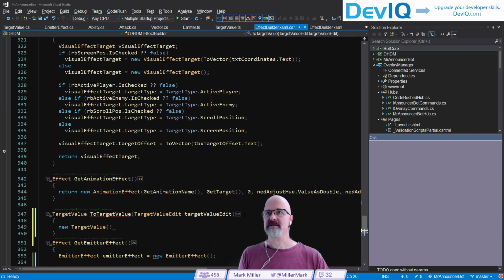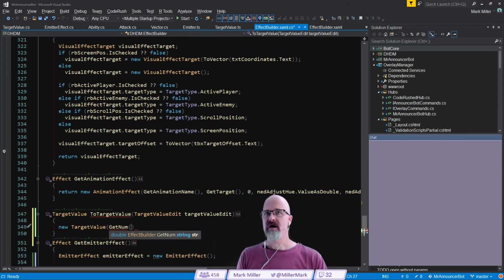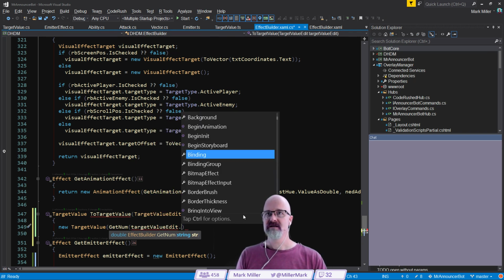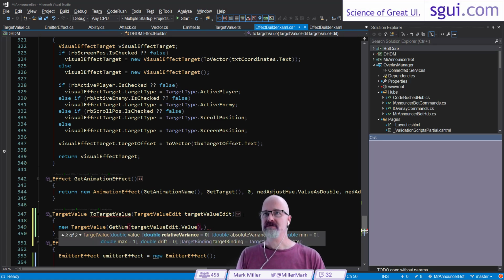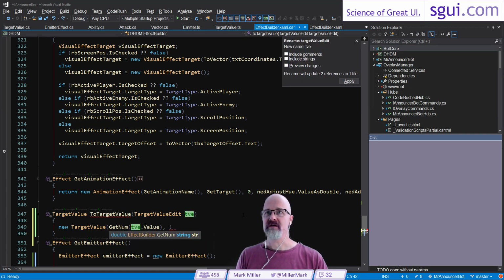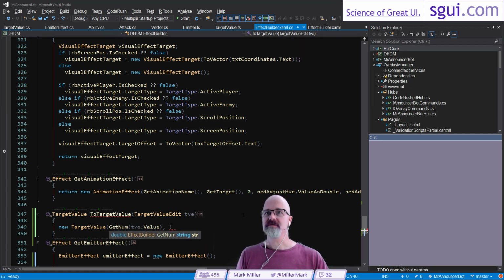So it brings back a double. So I'm just going to use that. So I'm going to say get num of target value edit dot value. That's a string property. Okay, so we've got that. I'm going to just abbreviate this to TVE for right now. Normally I don't do this, but I want to do this just so I can get all of these in here.